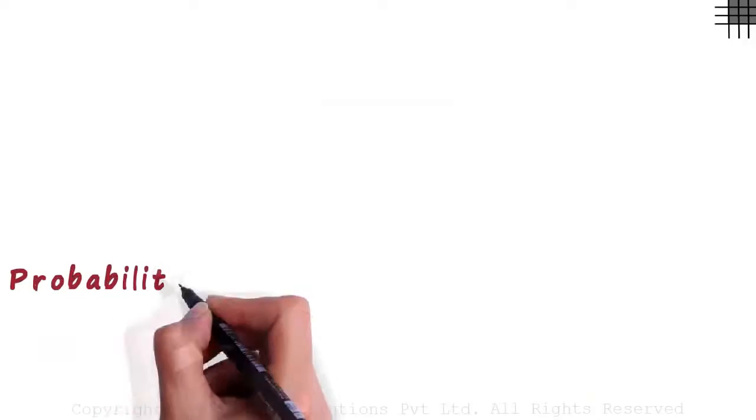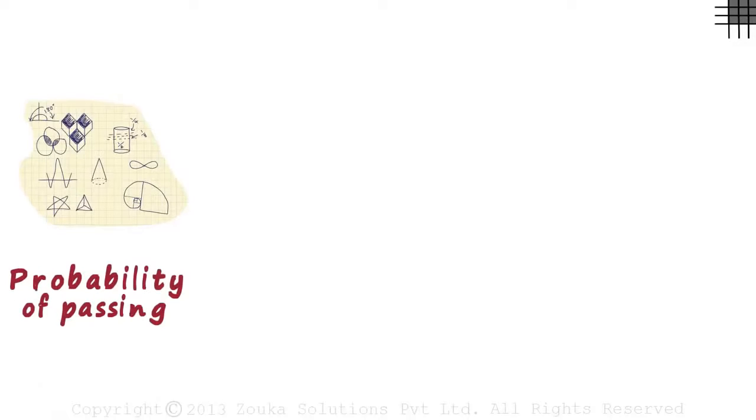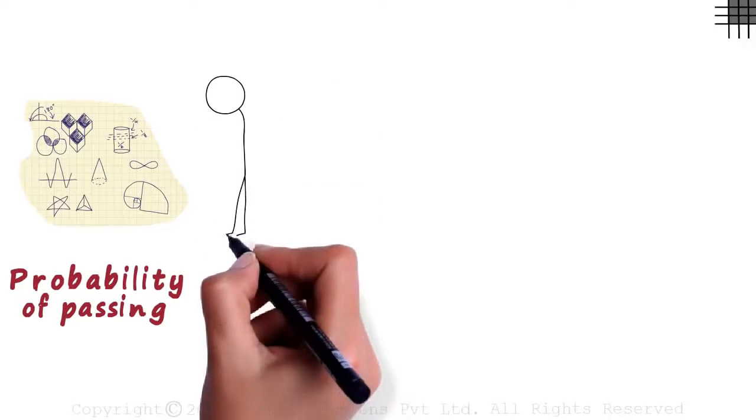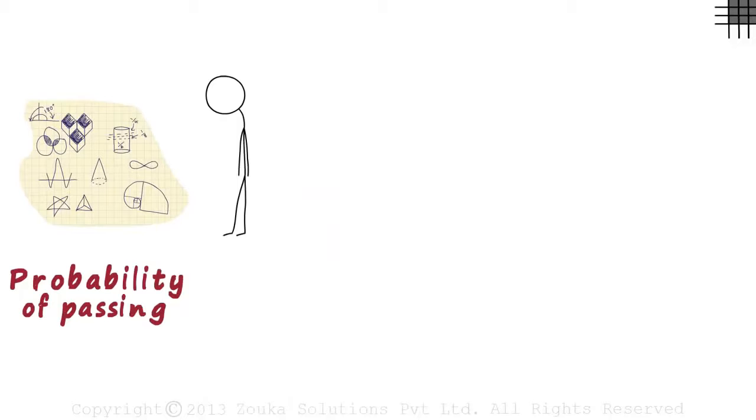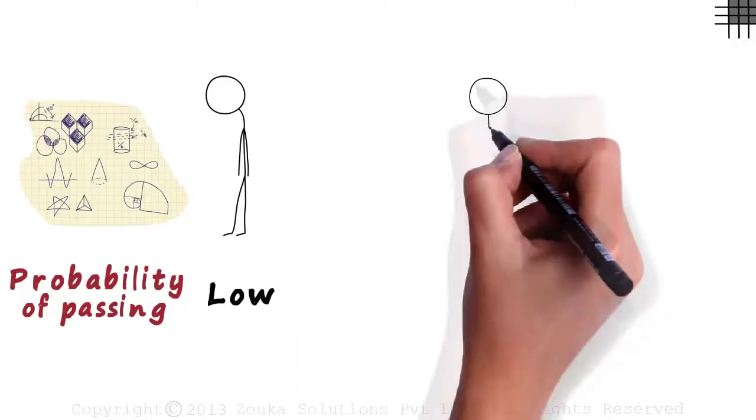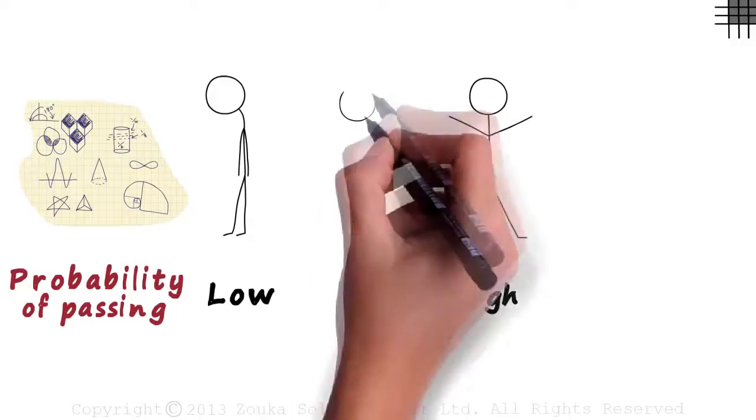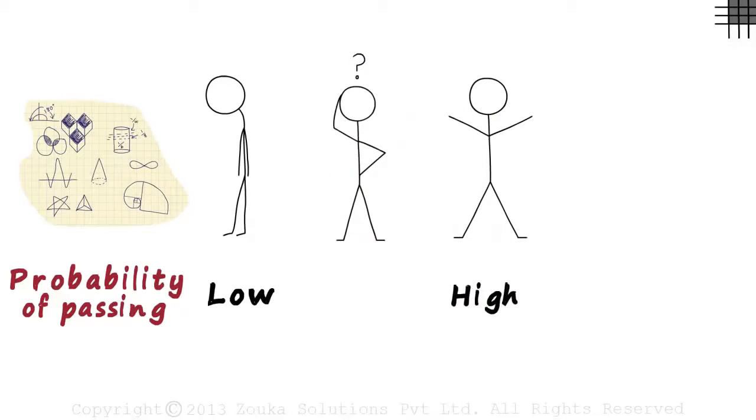Many students were asked about the probability of passing in their mathematics paper. Let's understand their responses. The first student was very sad and said that the probability of his passing was low. The second one was really happy because he felt that the probability of his passing is very high. The third kid was a little confused. He says that his probability of passing is somewhere in between.